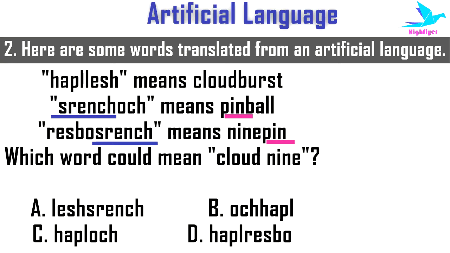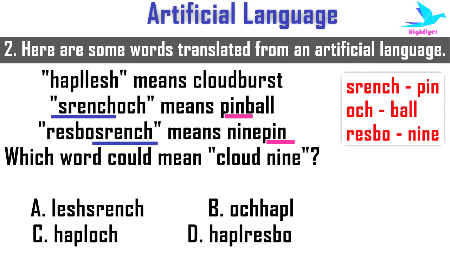So pin means SRENCH and it also follows the same order. That means pin comes first in the SRENCHOCH case and pin will come second in RESBOSRENCH case. Then we can easily decode the meaning of ball, that is OCH, and meaning of 9, that is RESBO. Now the question is asking to find the meaning of cloud9.